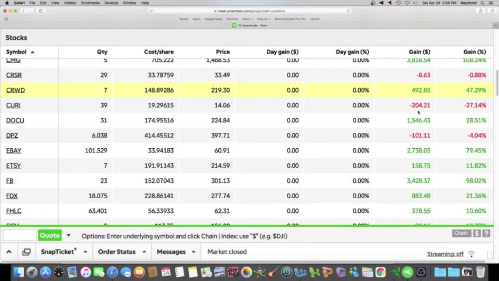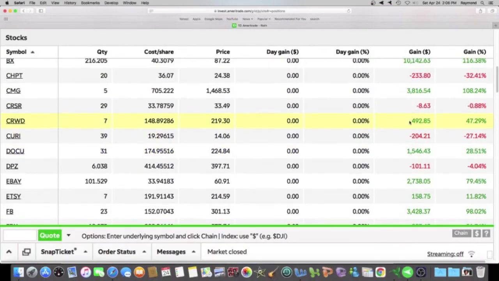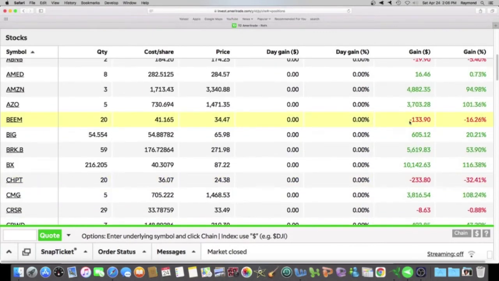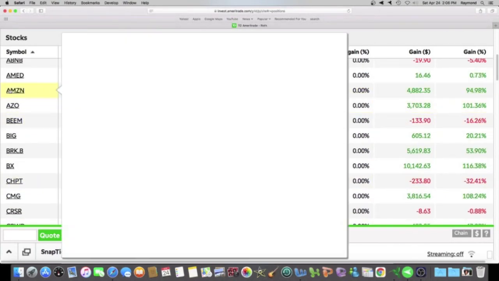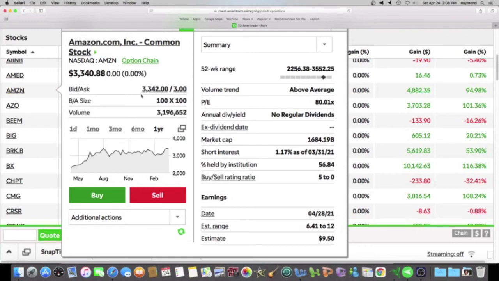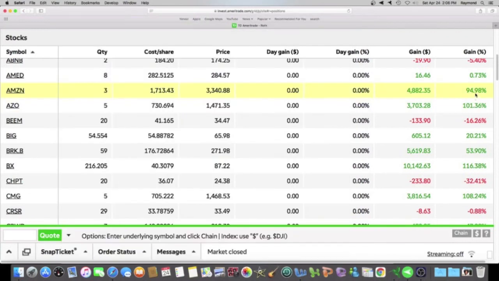And let's see what it's doing in my portfolio. So here we are, Amazon. And I've almost doubled my money, almost 100%. I made over $4,800 profit since I've owned the stock. So what you want to get out of this is that if you are a moderate investor, Amazon would be a stock that you would want to consider.